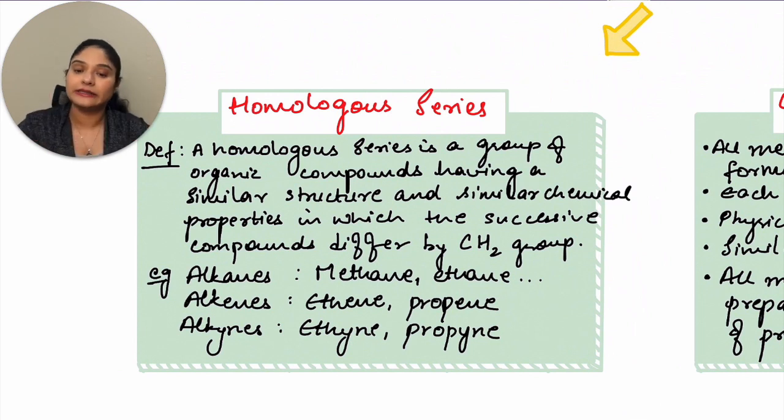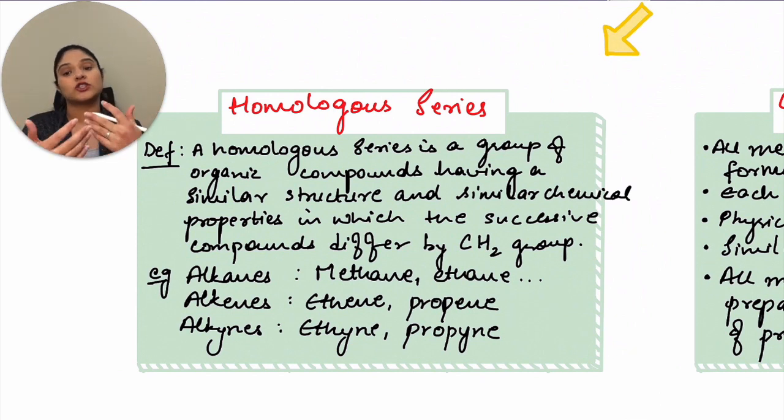So homologous series helps us understand a group of organic compounds and helps us distinguish between them. Because if you have alcohol, all alcohols will have similar properties. If you have alkanes, all alkanes will have similar properties. So it makes our understanding and our study of organic chemistry much easier.